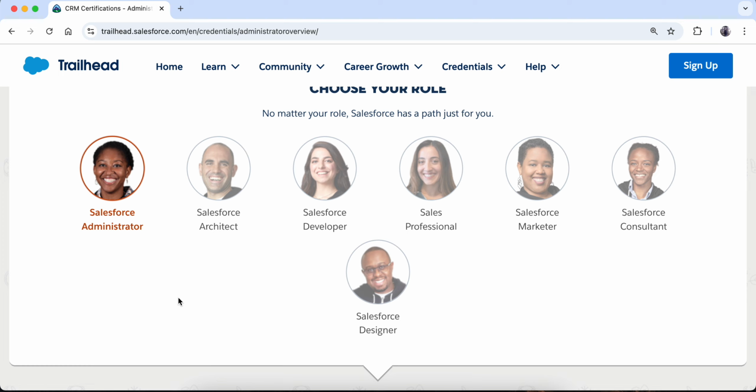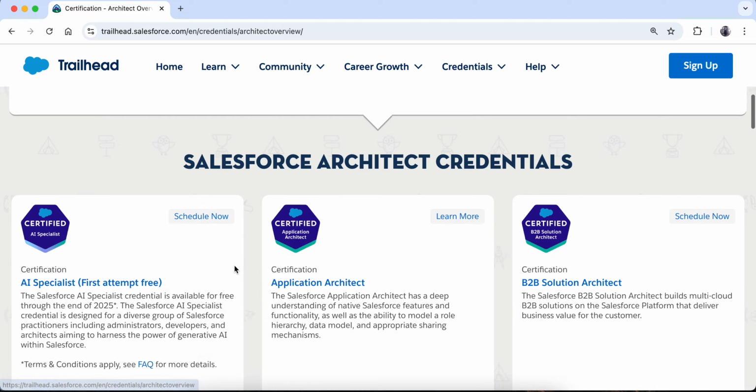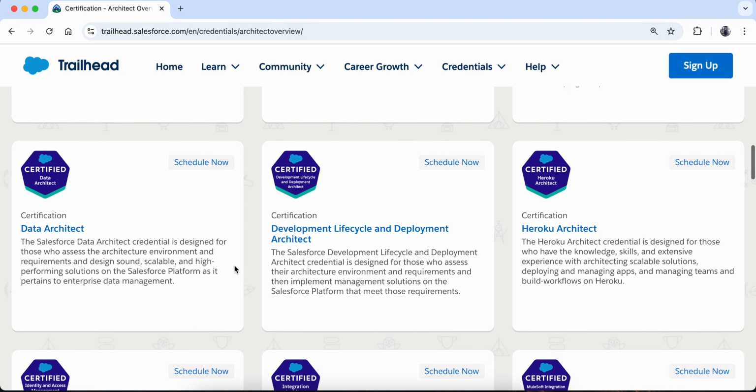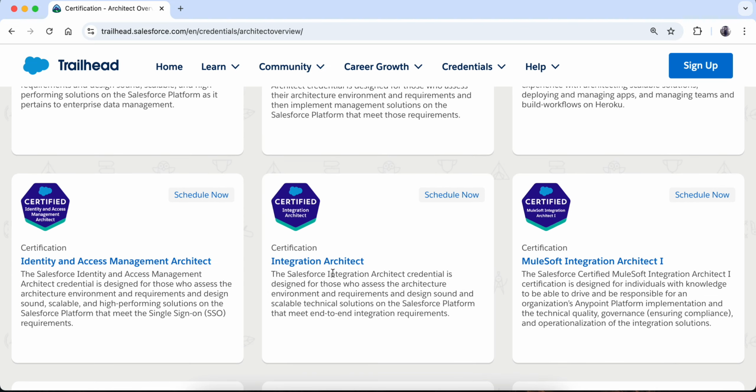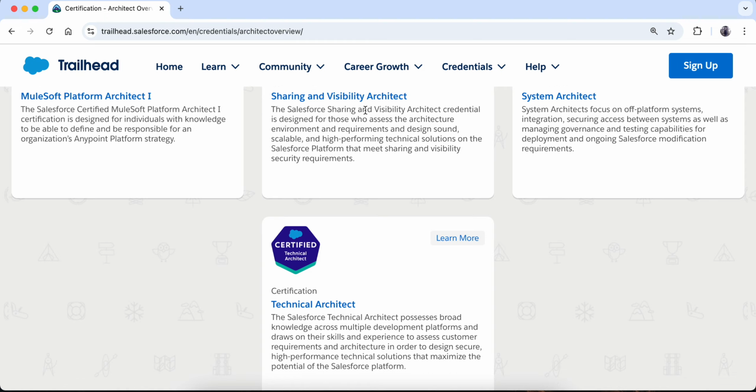This is how you can navigate to your roles and see what the certifications are for your role. So for example, if I go to Salesforce architect, it will give me a variety of certifications for architects: integration architect, sharing and visibility, system architect, technical architect.